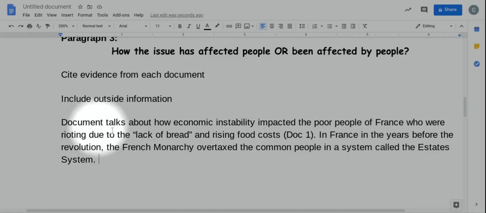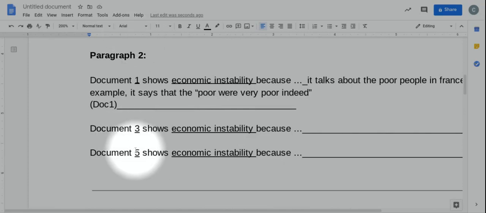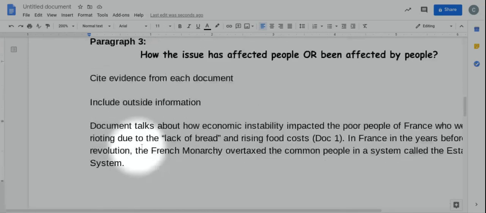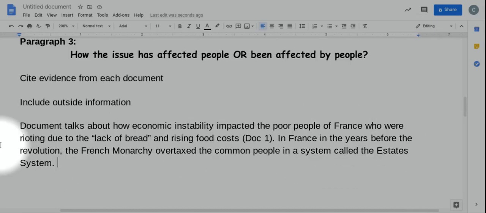So what I did was I'm going to go through each document that I use. If I use document 1, 3, and 5, as I did up here, I want to make sure I go back to those. And in this paragraph, I'm saying, hey, document 1 shows how people were affected by economic instability because blah, blah, blah. Document 3, in this case, shows how people were affected by economic instability because, okay? And then you go through each document. You want to add any relevant, meaning related, outside information that you have. So in France, in the years, I knew this information, so I added it because I thought it was very good to support my argument.